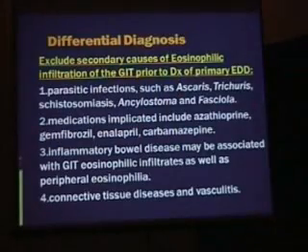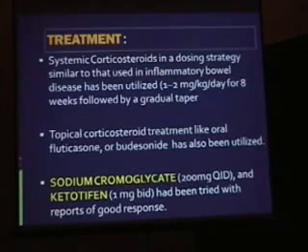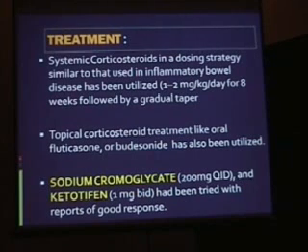Eosinophilic digestive disease, this is the lecture. Differential diagnosis: of course, we exclude secondary causes, like, as I mentioned here, the parasites, Angiostrongylus and Fasciola, very notorious. Medications implicated include azathioprine, gemcitabine, enalapril and other ACE inhibitors, carbamazepine. Inflammatory bowel disease may be associated with GIT eosinophilic infiltrates, but it is mainly neutrophilic inflammation. Connective tissue disease and other vasculitis can be differential diagnoses.